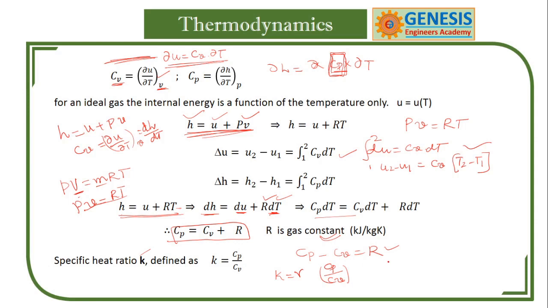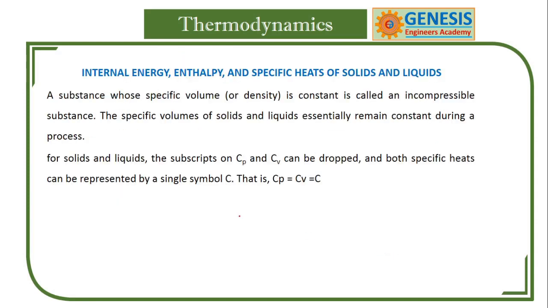What you have learned from this page: Cp, the specific heat at constant pressure, is related to dH. H is also heat, U also heat, but at constant volume we call it internal energy, and at constant pressure we call it enthalpy. Got my point? For liquids and solids we use only C, Cp and Cv are not used, but for gases we use Cp and Cv. So gases will have two specific heats.